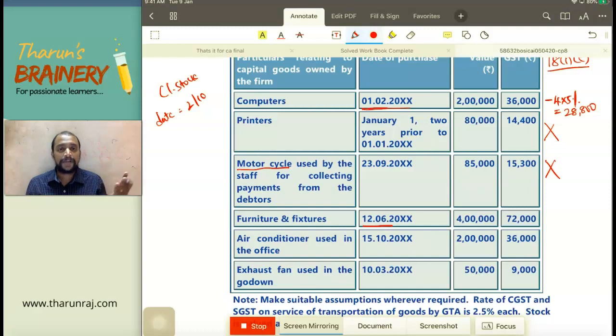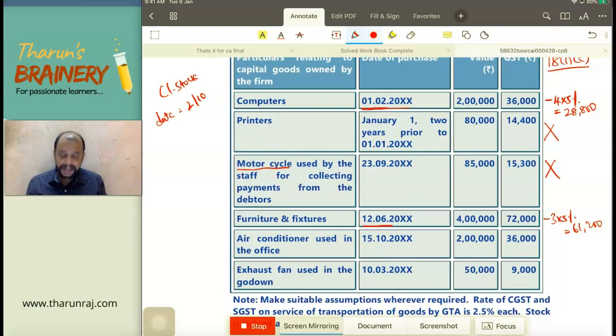So June. So April, May, June 1 quarter, July, August, September, and October 2 days. So therefore 3 quarters, minus 3 into 5%, that is 15%. So take 72,000 minus 15%, you will get 61,200. That is the ITC.